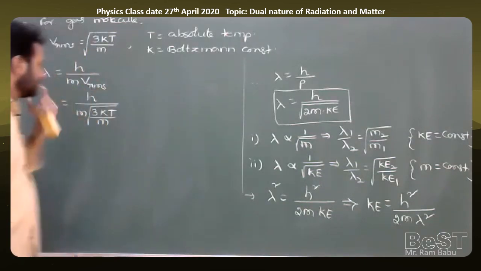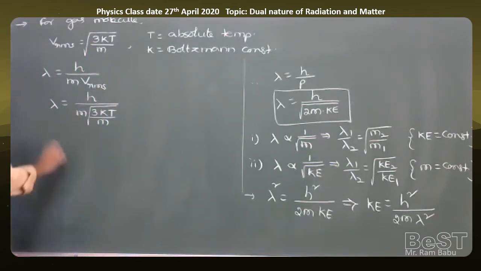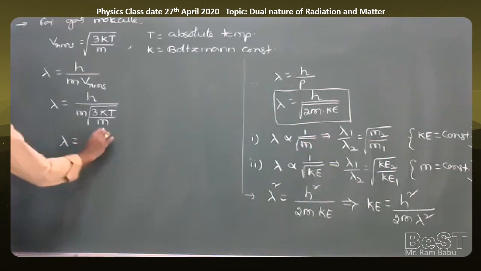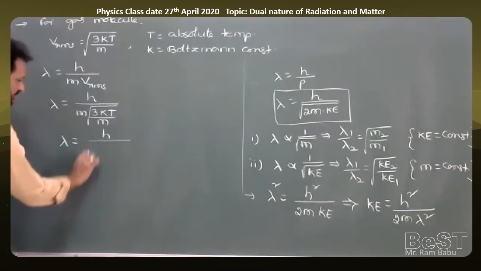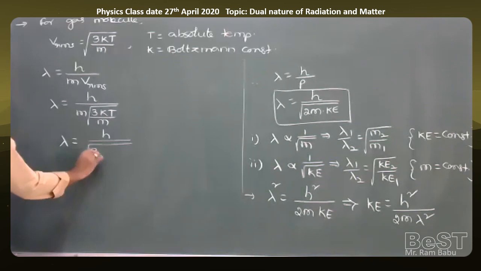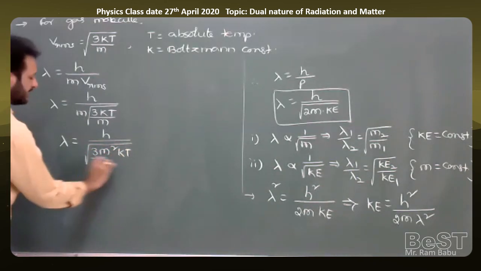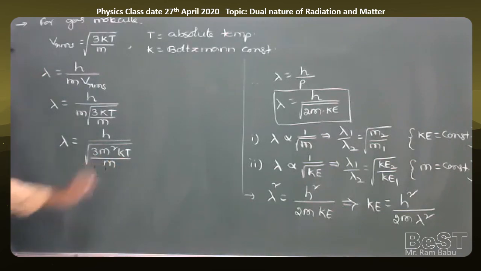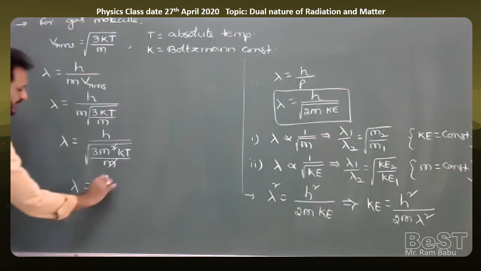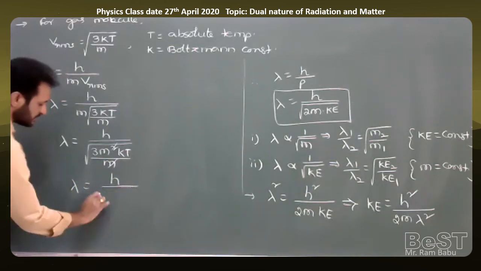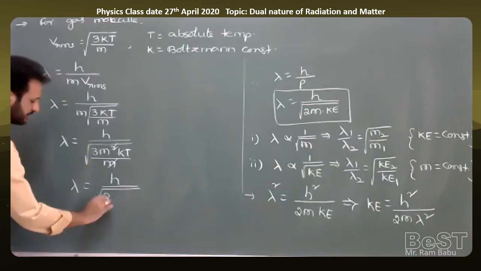So take this m also inside the root. Then lambda is equal to h by square root of 3 m square into kT by m. If you take m inside the root, it becomes m square. One m gets cancelled. Therefore, the de Broglie wavelength lambda is equal to h by square root of 3m into kT.